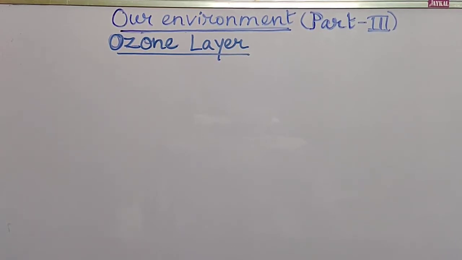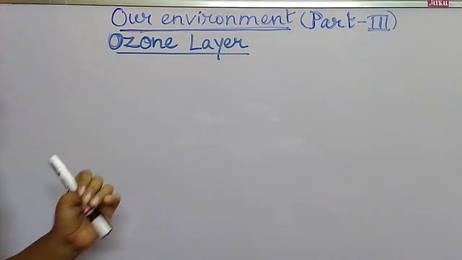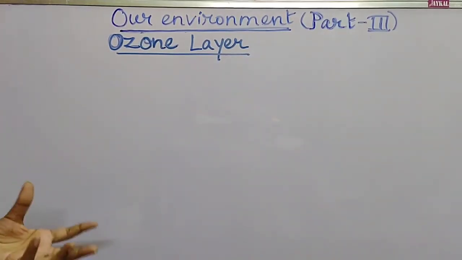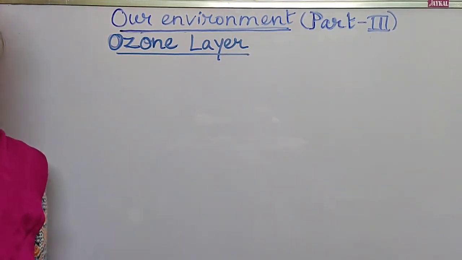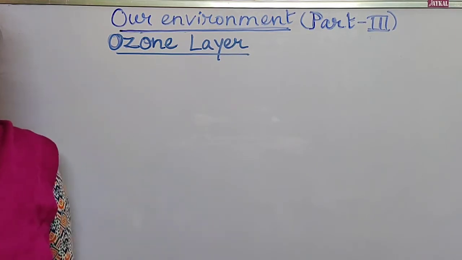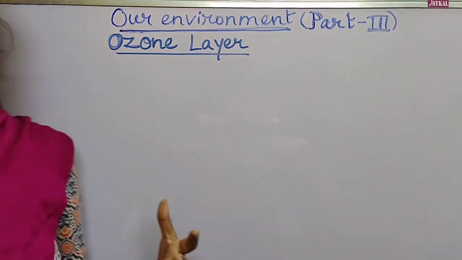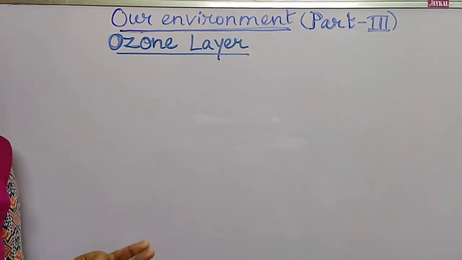So first of all, we should know about the ozone gas. Ozone is a light bluish colored gas, and it is found in the stratosphere. Already we have seen that, right? It is basically explosive in nature, and it has a pronounced odor, a characteristic smell. So these are all the properties of ozone.